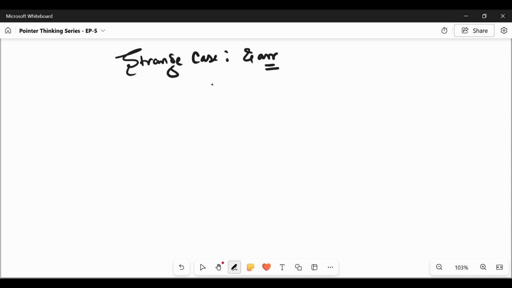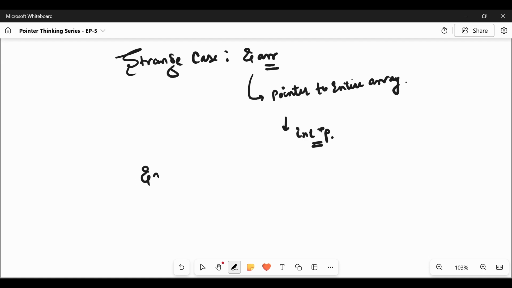Now, what does the address of the array, &arr, mean? It simply means a pointer to the entire array, not an int pointer. It does not get decayed. It is just pointing to the complete array. So when we declare the array, after the compiler scaling, it becomes a pointer to an array of 5 elements. It is a pointer to the entire array.